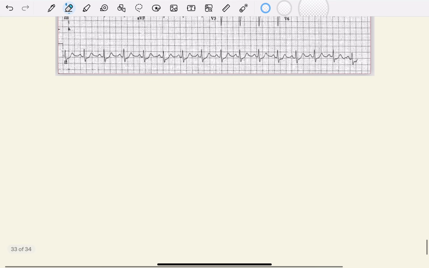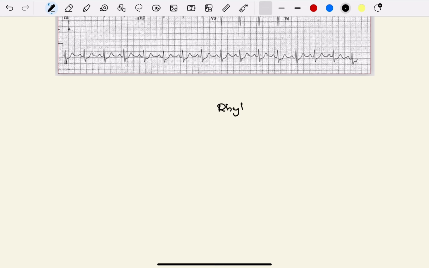In any given ECG, you have to know the rhythm first. First thing that you have to comment on is rhythm. So how to comment on the rhythm? For that you have to see the lead 2 rhythm strip. In that you have to see the following. First one is P wave. Look at these P waves. These are your P waves.